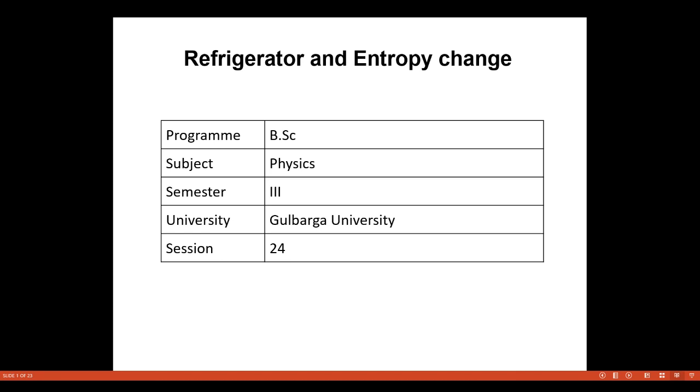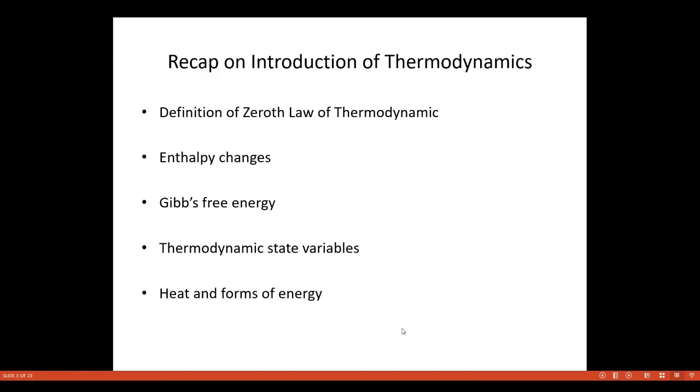So today I'm going to discuss the refrigerator and entropy change with session 24. Now, let's have a recap on the introduction.